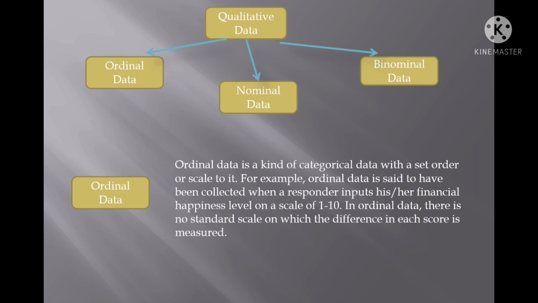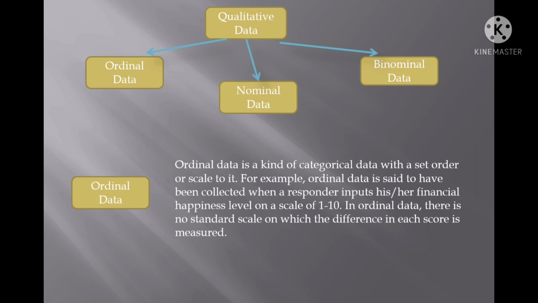Ordinal data. Ordinal means order. This is data described in the form of scales, with the scale points labeled or named. Here is an example. We are getting feedback from the students about the teachers, and we scale it from 1 to 5. If you are well versed in English, you can say 5 is excellent, 4 is very good, 3 is good, 2 is better, and 1 is normal.